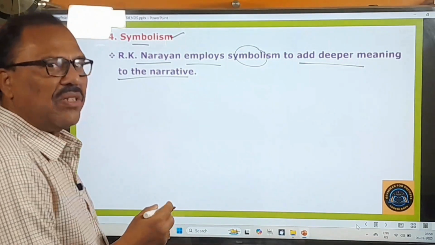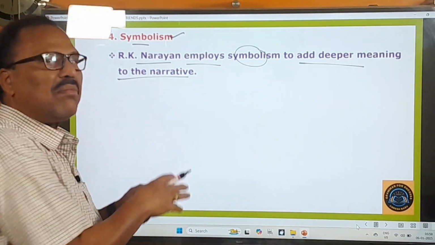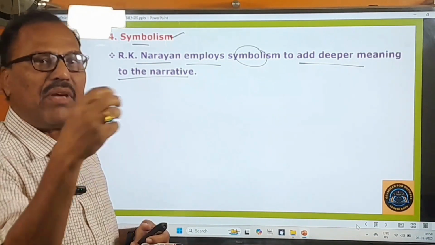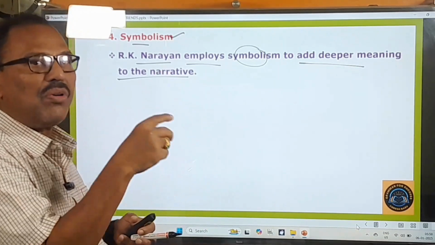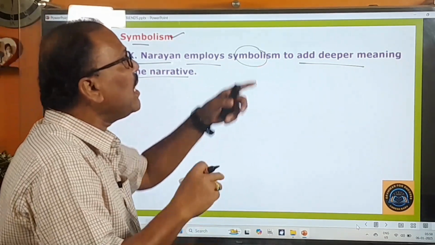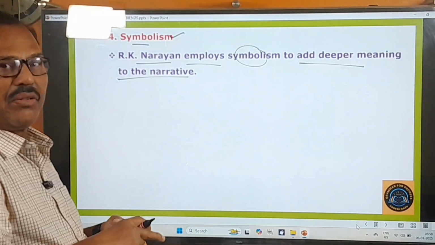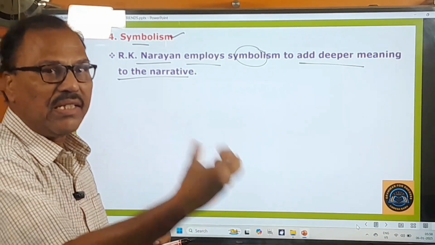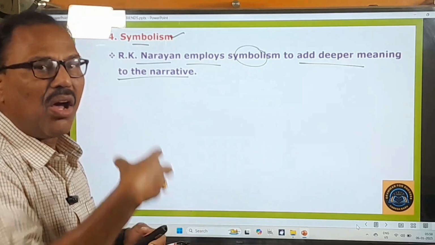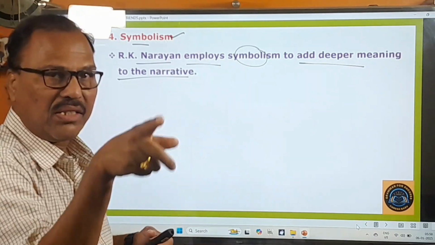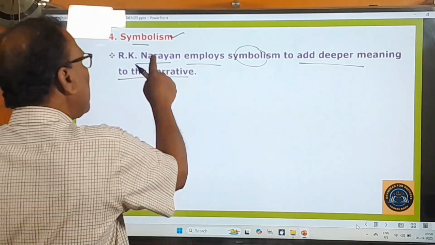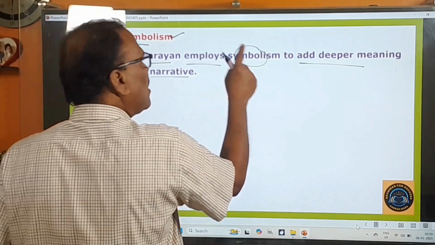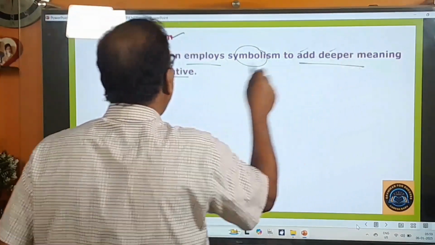You know very well, generally not only this writer but most of the writers will make use of this symbolism only in order to add deeper meaning to the narrative. That means layers of meaning to the characters, to the incidents, to the events, to the objects that are there in that story. So that's why here Narayan employs symbolism to add deeper meaning to the narrative.